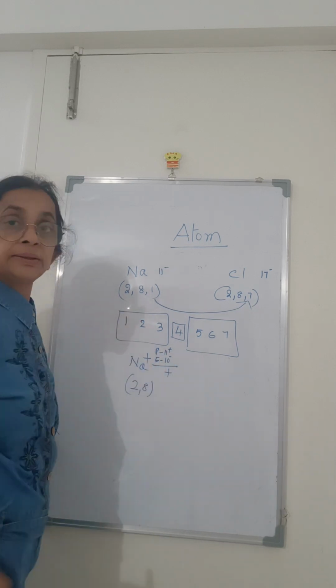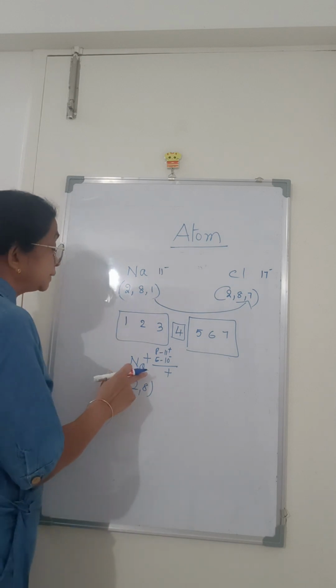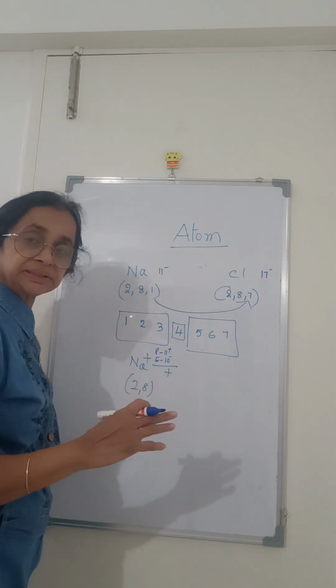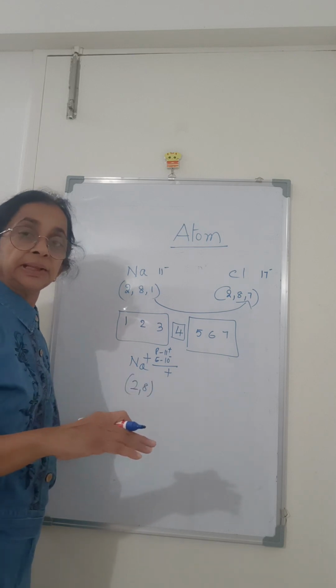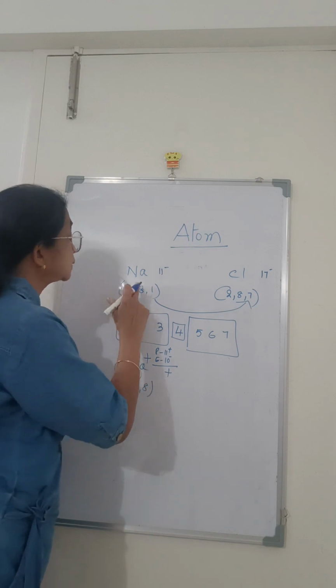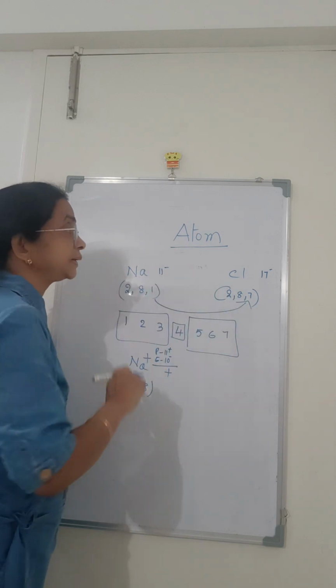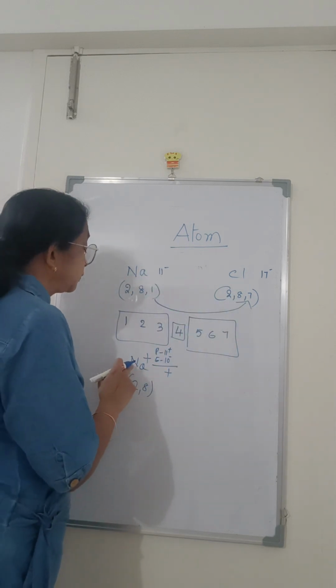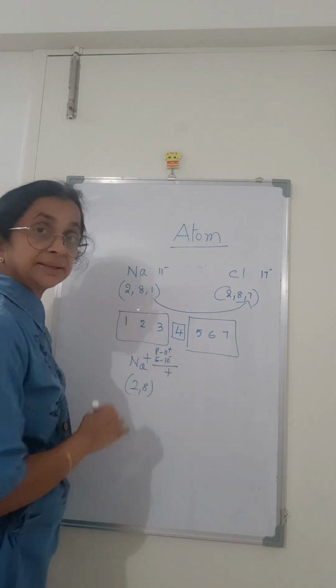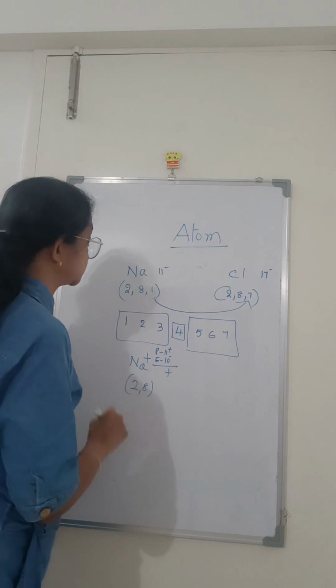That is how sodium becomes Na plus. This is an ion. Atoms do not have any charge because the number of protons equals the number of electrons. But once the sodium atom donates 1 electron to chlorine, it becomes an ion, because it carries a positive charge now.